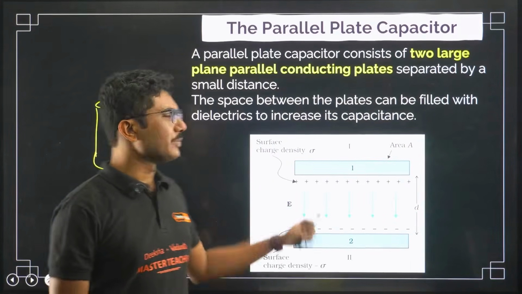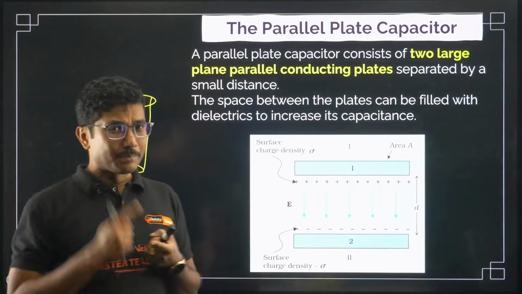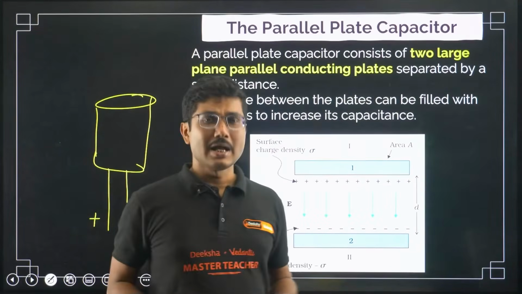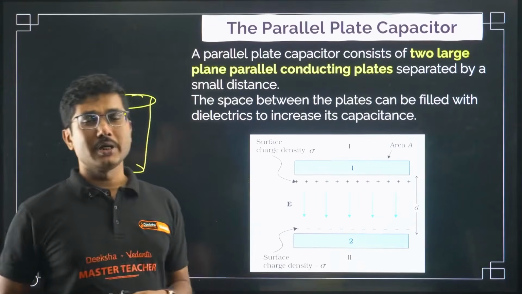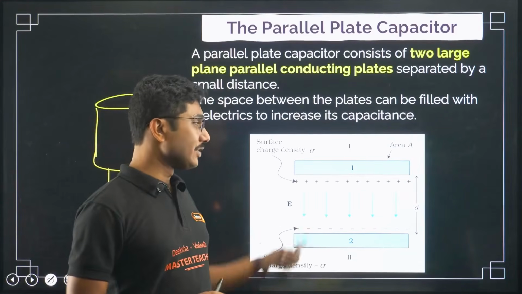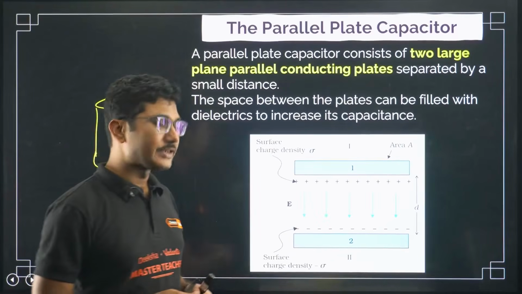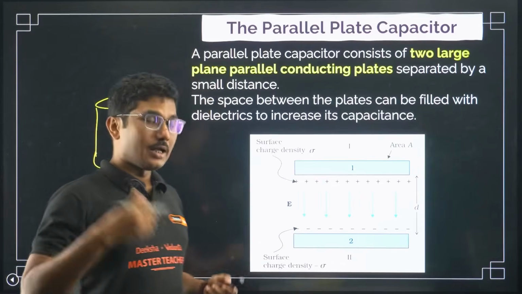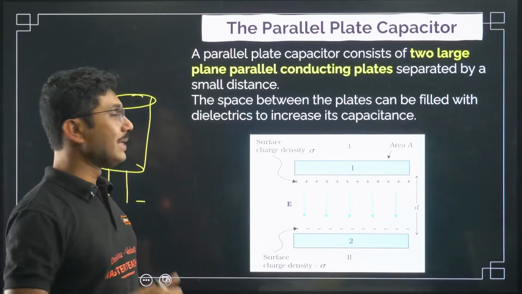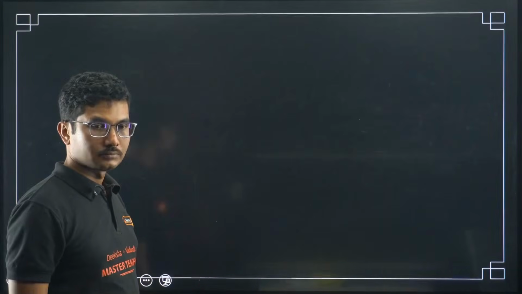There has to be something. It can be wax, simple paper, wax paper, or mica sheet. Mica sheet is one of the most common materials used between the capacitor plates because of its high dielectric constant. The higher the dielectric constant, the more helpful it is for building a good capacitor.